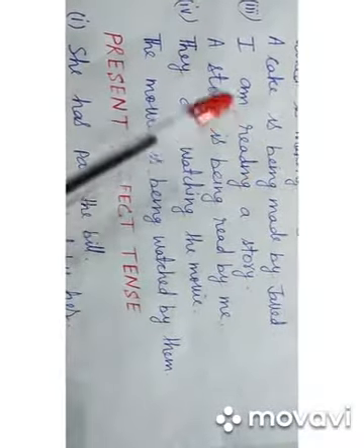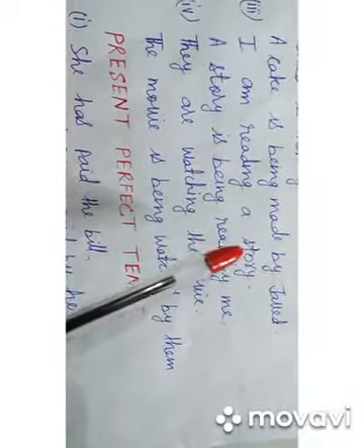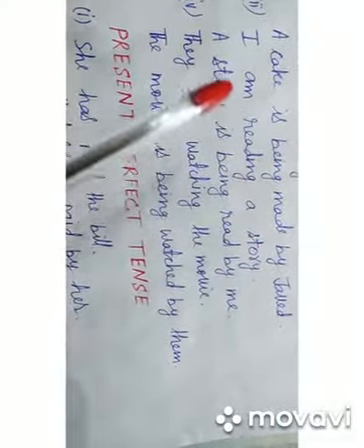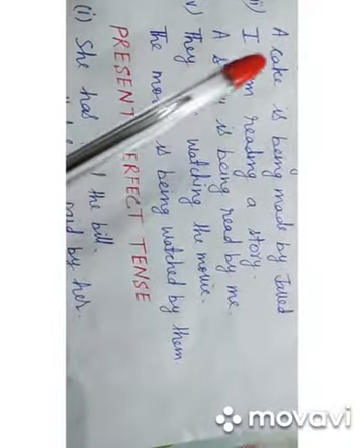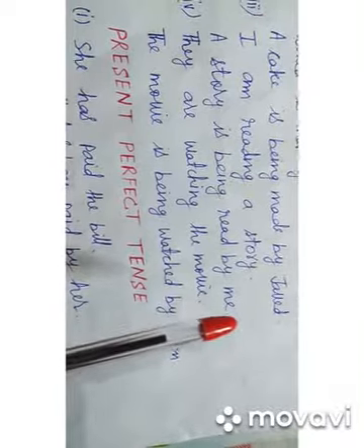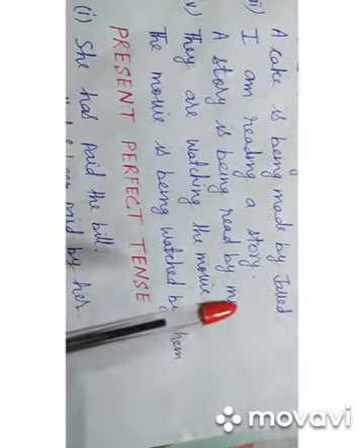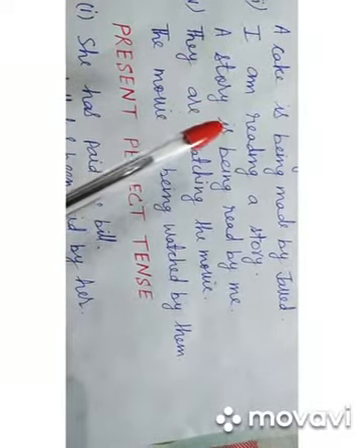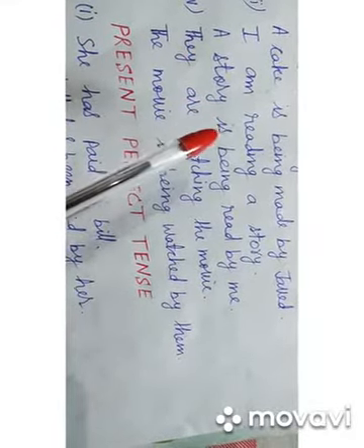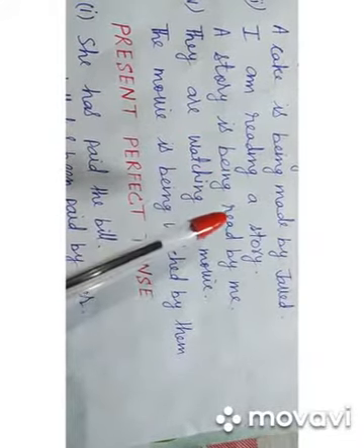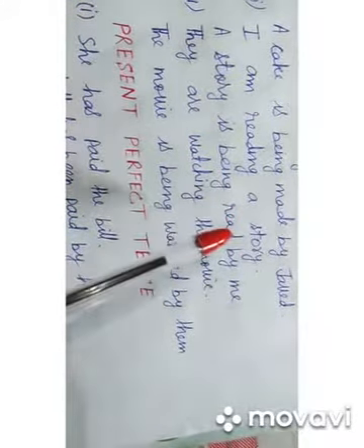Next example, I am reading a story. Here the object in active voice has been changed into subject in passive voice and I is changed into me in passive voice, which is also the object. So here a story is in singular form, that is why helping verb is has been used, followed by being, and read is the verb third form of read.